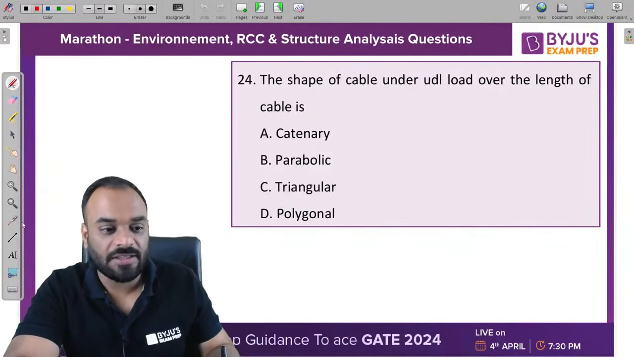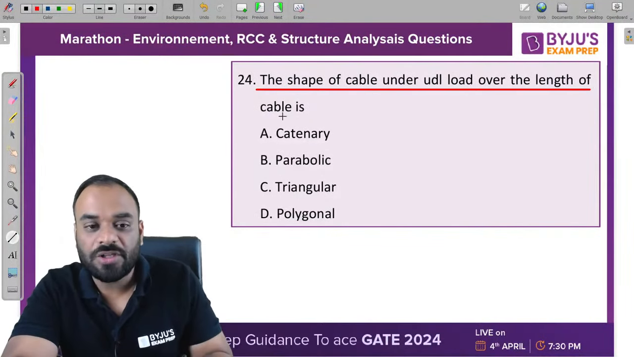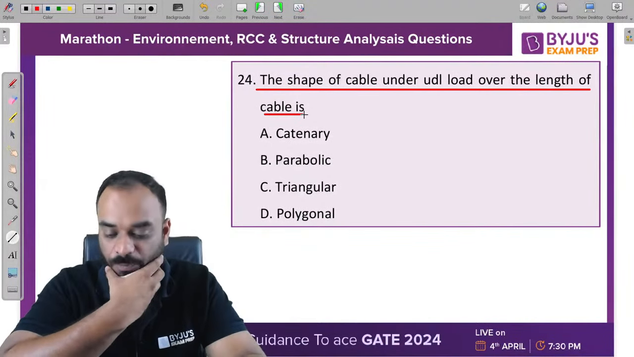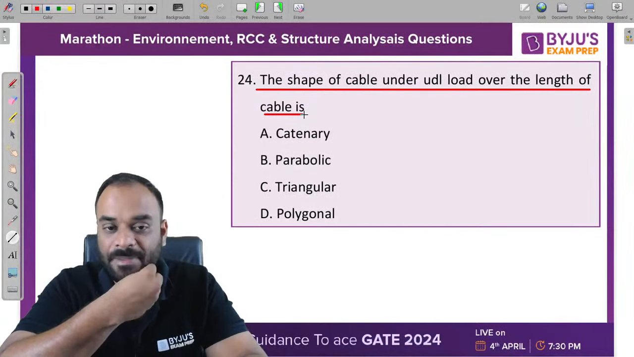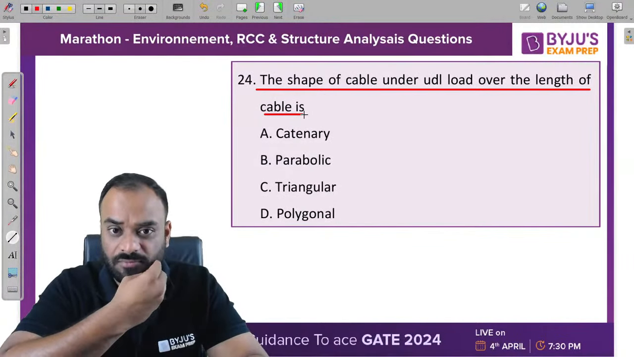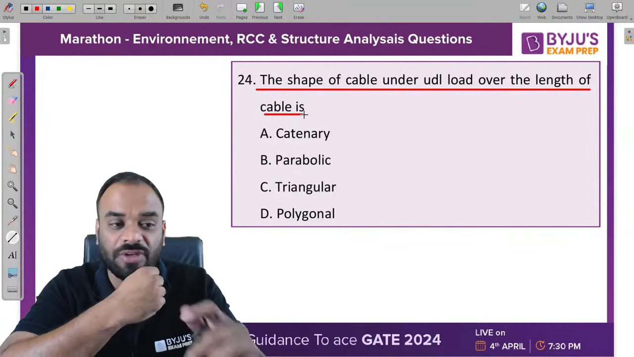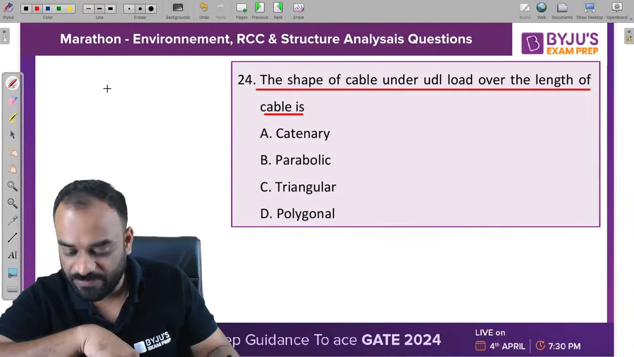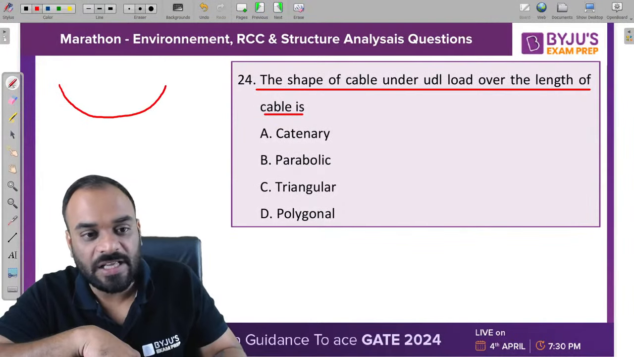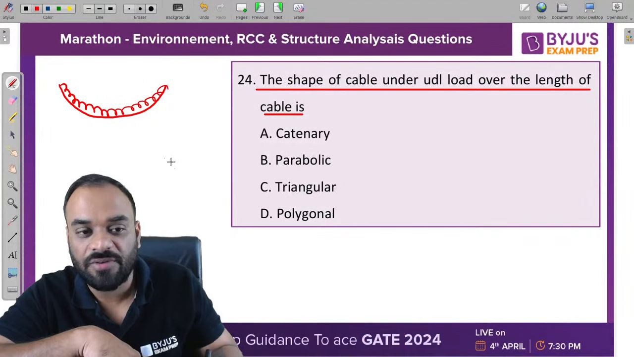Next question guys, the shape of cable under the UDL load over the length of cable is what? It is catenary, parabolic, triangular or polygonal. The shape of cable under UDL load over the length of cable. There are two conditions, I will explain once, listen carefully. One is this is the length of cable, and along the length of cable, if you put the UDL like this, it is one of the ways of loading.